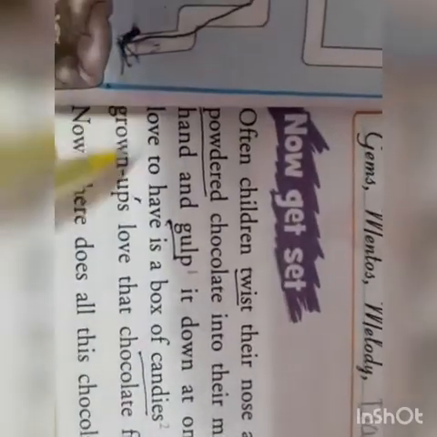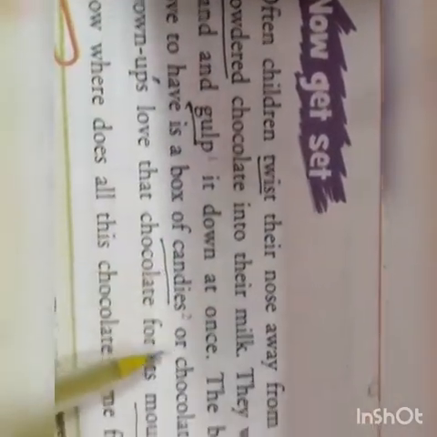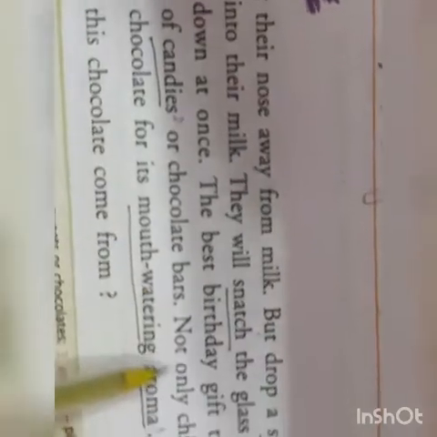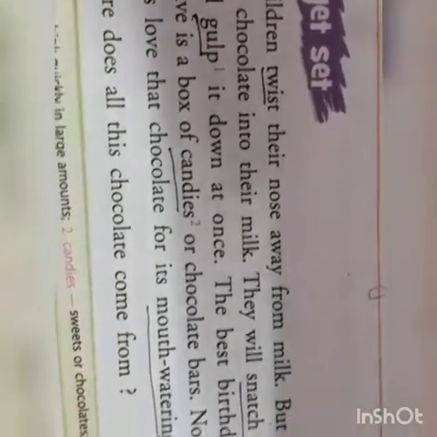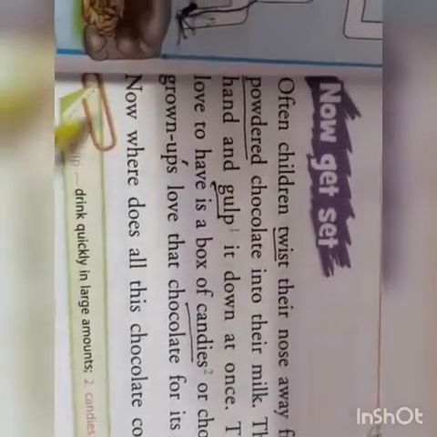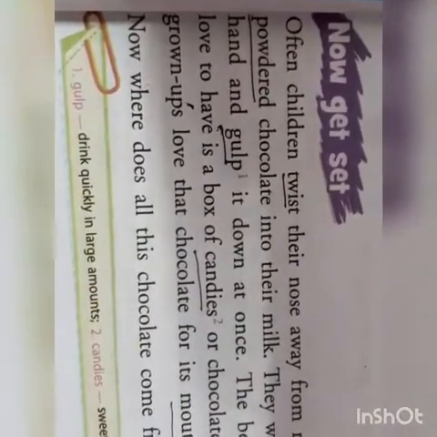The best birthday gift they would love to have is a box of candies or chocolate bars. Not only children, even the grown-ups love chocolates for their mouth-watering aroma. Now, how does all this chocolate come about?